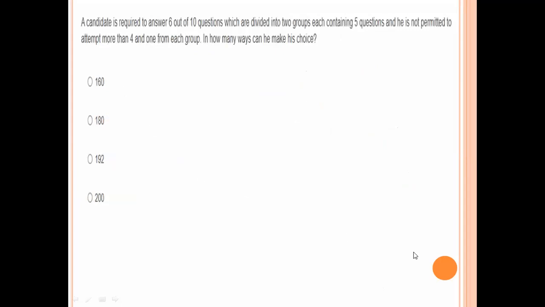Next. A candidate is required to answer 6 out of 10 questions which are divided into 2 groups, each containing 5 questions, and he is not permitted to attempt more than 4 from each group. In how many ways can he take his choice? Section A, section B. 6 out of 10 questions he is required to answer.